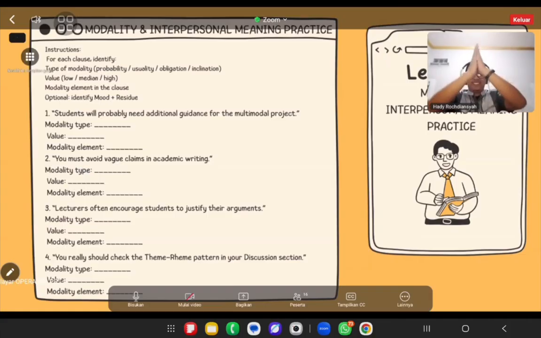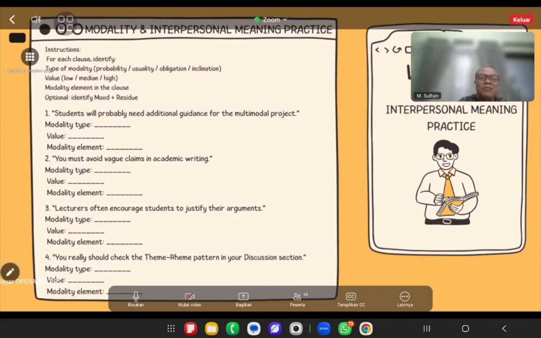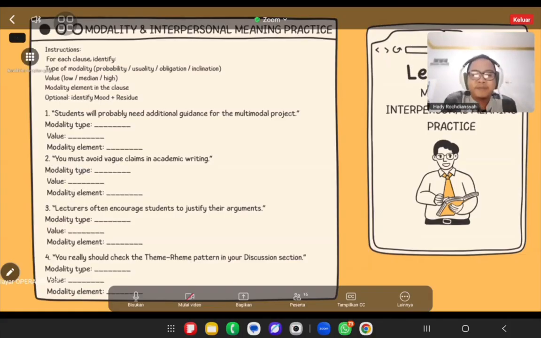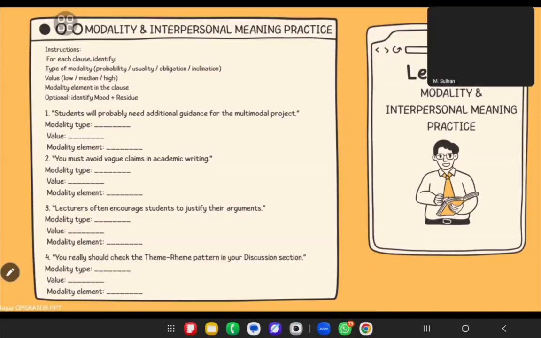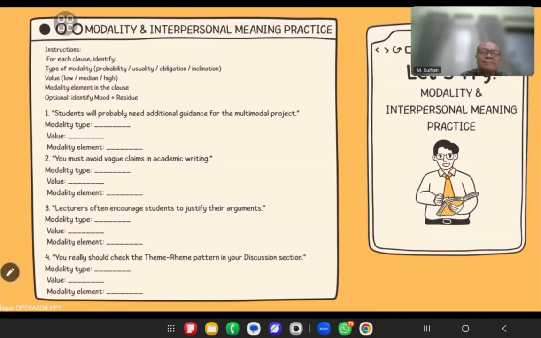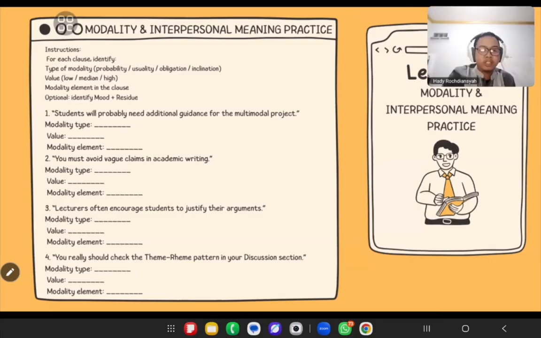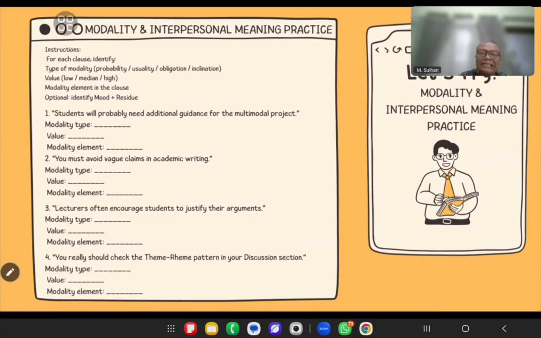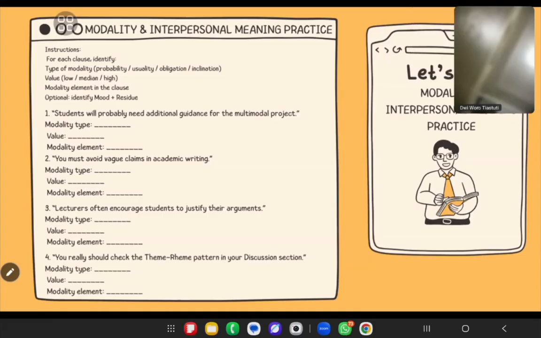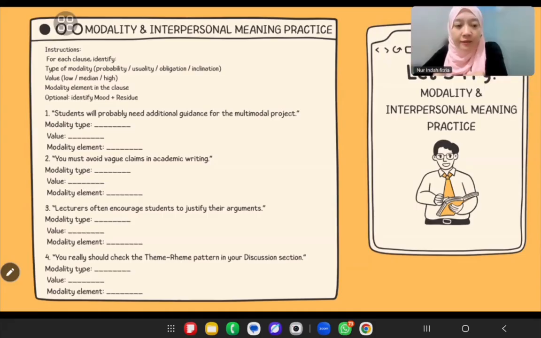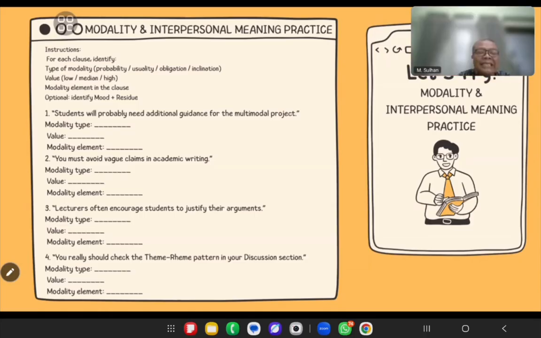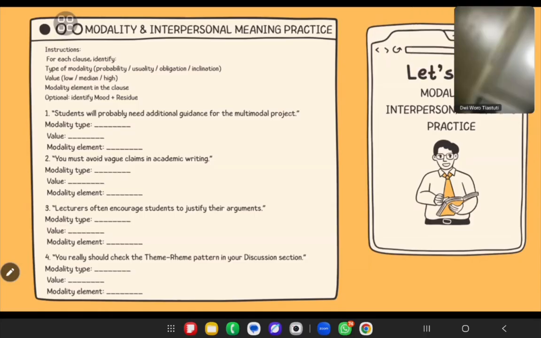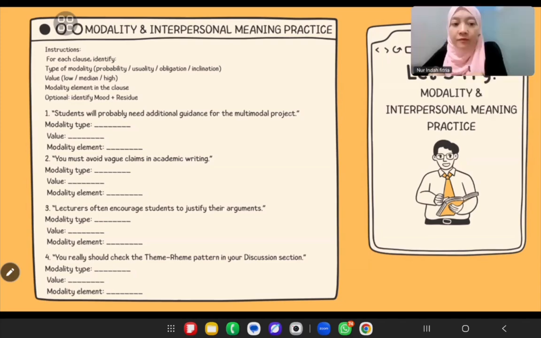Okay, let's go back to number 3, everyone. How about the modality element? The lecturers often encourage students. Often. Okay. And what is the modality element? Usually. No. What is the modality element here? Often.